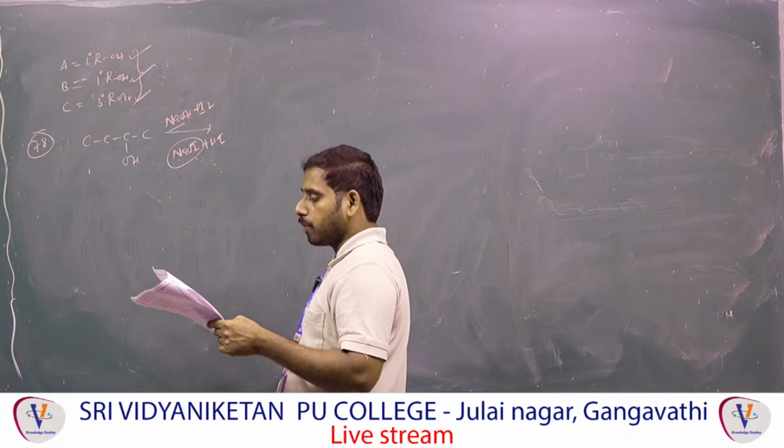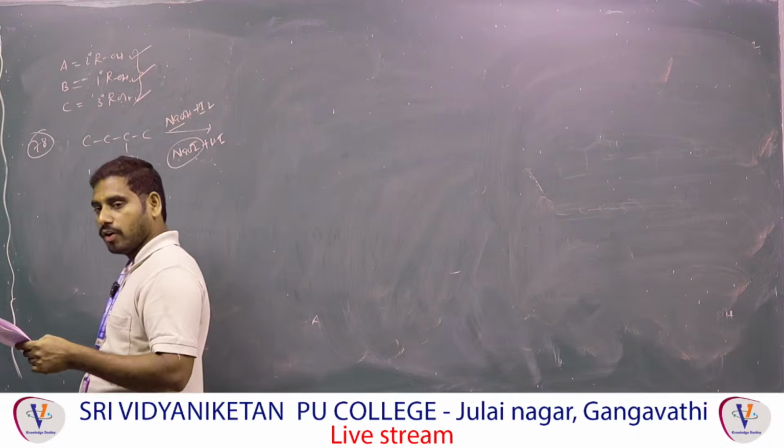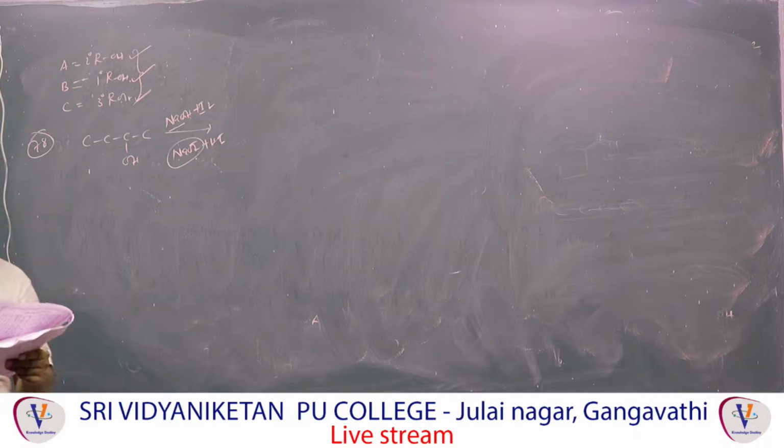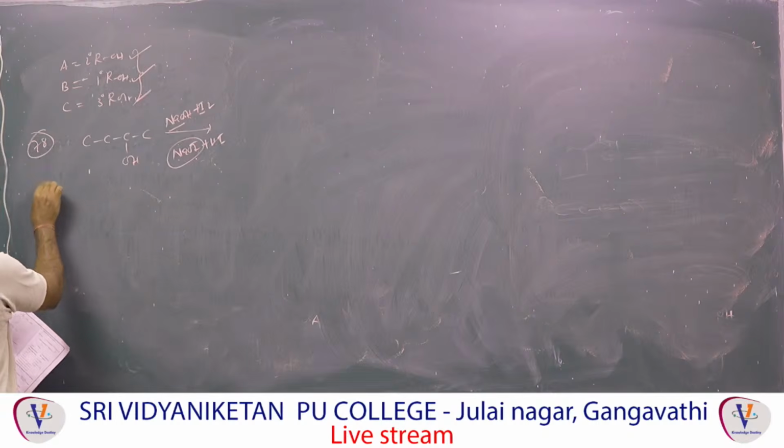Next one, sodium propanoate to ethane. Sodium propanoate to ethane means what? Soda lime, NaOH plus CaO, that is called decarboxylation. That is only the fourth option finally. Next, 79.